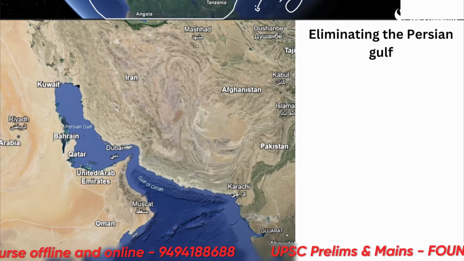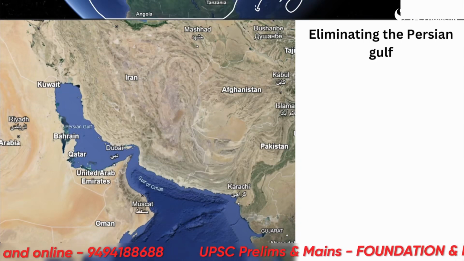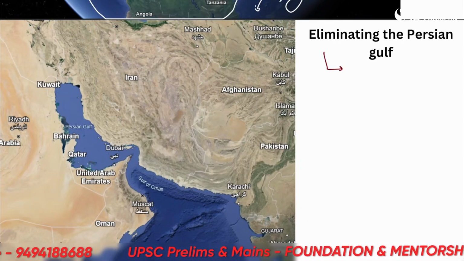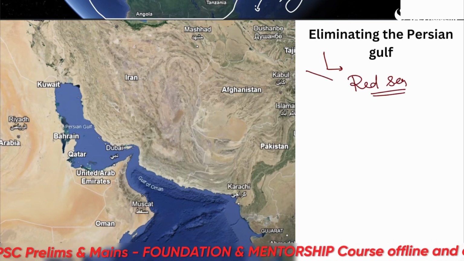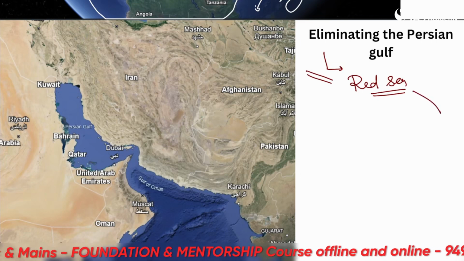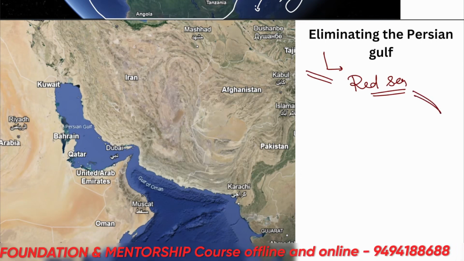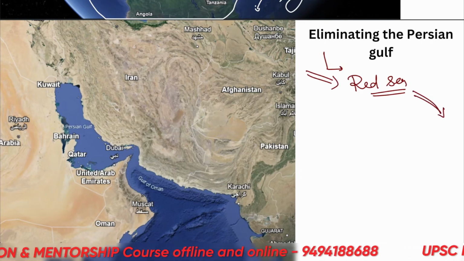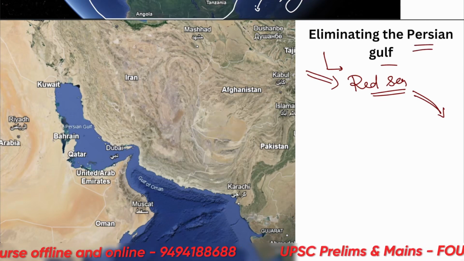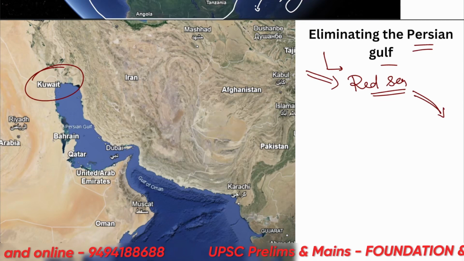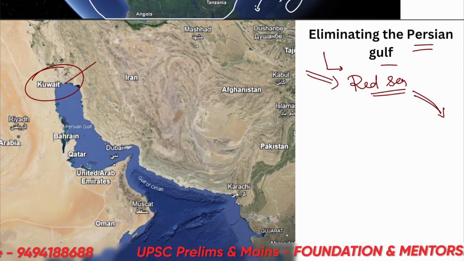Now let's see further, eliminating the Persian Gulf. Many students have this confusion between the Red Sea and the Persian Gulf. So first of all, the Red Sea is through and through. That means it comes from the Mediterranean and leaves in the Arabian Sea. Alright, the Persian Gulf is enclosed. And let's note that the top end is the northernmost end of the Persian Gulf.